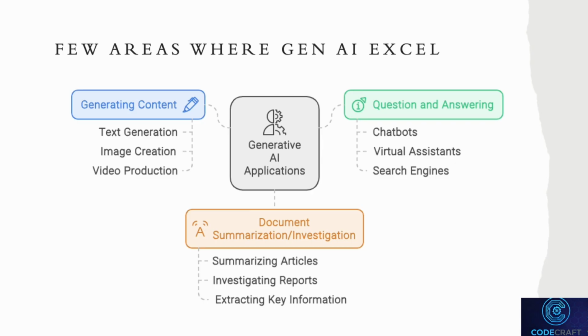AI is incredibly effective in summarizing lengthy documents, investigating reports for critical insights, and extracting key information. This is particularly useful in fields like journalism, legal analysis, and research, where sifting through large volumes of text is both time-consuming and complex. In all these areas, the tips we've discussed, like asking clear questions, rephrasing, and iterative prompting, can be applied to get the most out of these AI capabilities. Whether you're generating content, asking questions, or summarizing documents, the way you interact with AI will significantly impact the quality and relevance of the results you get.